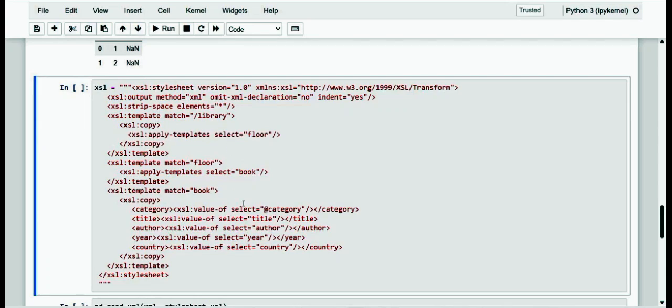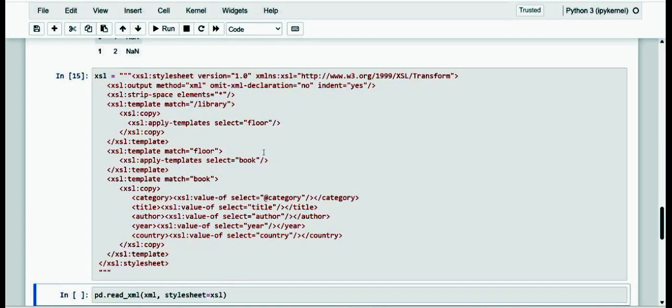So let me convert the XML text into the structure more suited to this. We are just going to give the XSL code by saving it as text inside an XSL variable. This XSL code is also based on a series of tags which correspond to a series of commands that perform the transformation operation. Okay, so let me just make that.